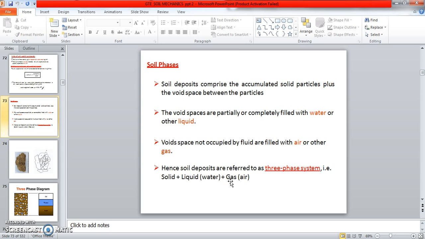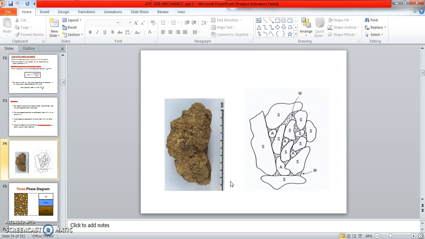Okay, I will show the soil sample. So this is the soil sample. See here, in this soil sample, these are all the spaces occupied. These are all the solid particles. This is the air, and this is the water. Air, water, solid. This soil sample has air, and we have to fill air, water, solid. So how are we filling? These are all the solid particles, and the air we are filling, and the water is there.